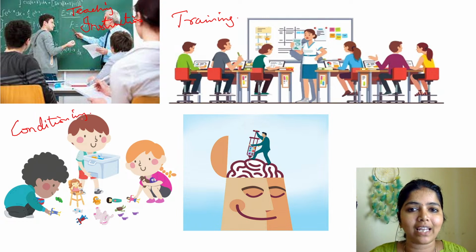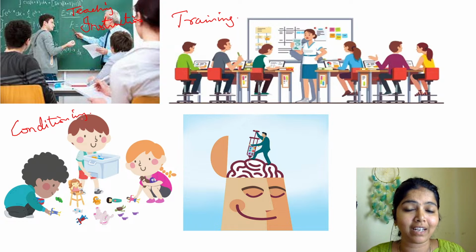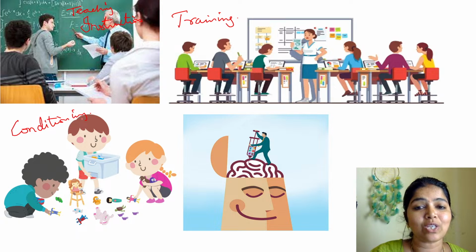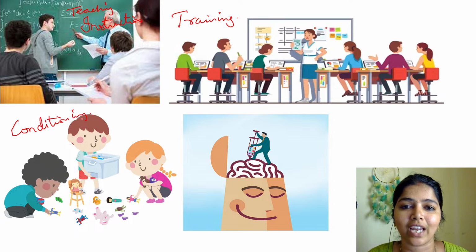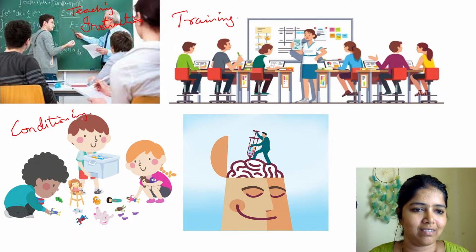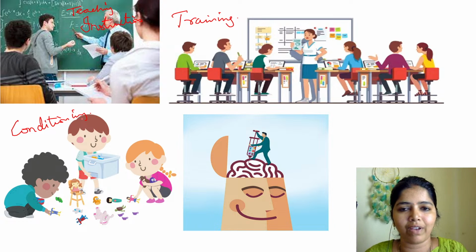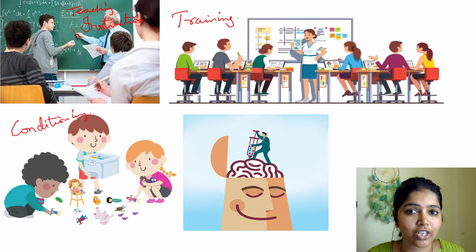So when we keep on telling them again and again in a different smooth way, they will be conditioned to that practice. After playing with the toys, they are supposed to keep them inside the box and keep them aside. So this skill will be learned. This is through teaching, right? We teach them through conditioning. You may have your sister's daughter, brother's daughter, or your own daughter or son. If you keep on conditioning them again and again, definitely they will learn, okay, after playing, we have to keep it in the box and keep it aside. So this will come. It's teaching through conditioning.